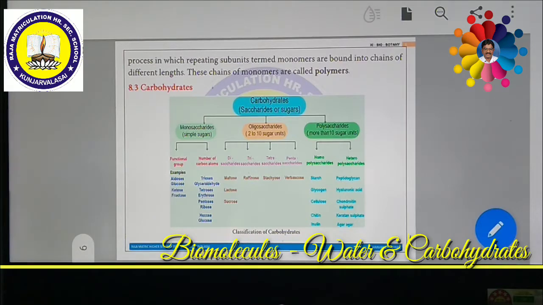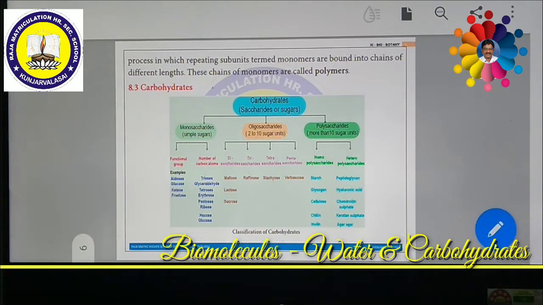Among them, cellulose is a very complex material, present in large quantity in the cell wall. Cellulose is a very complex polysaccharide and it is very difficult for human beings to digest. That is why even cattle can feed on cellulose very easily and digest it, because of certain bacteria present in the gut of cattle or animals. They decompose the cellulose into simple molecules with the help of an enzyme called cellulase.